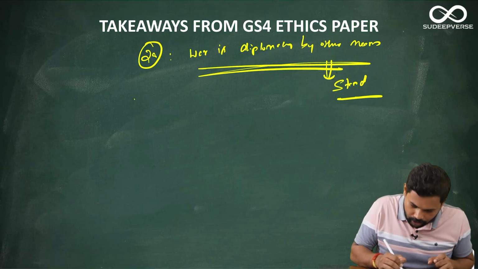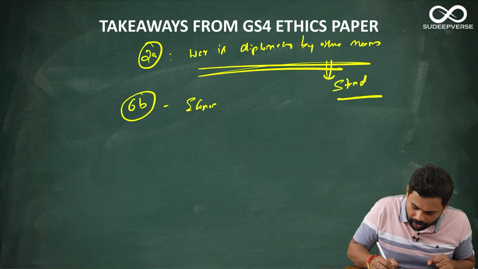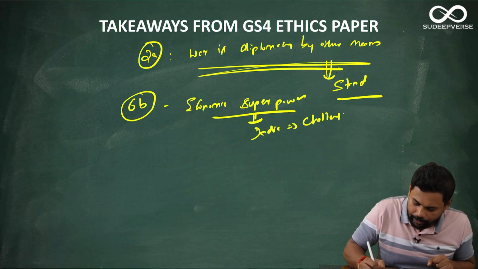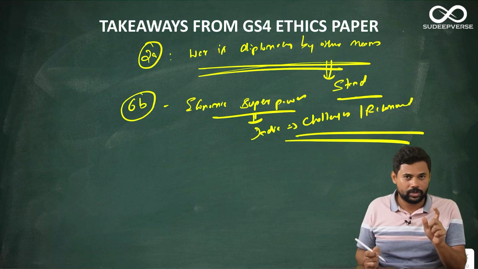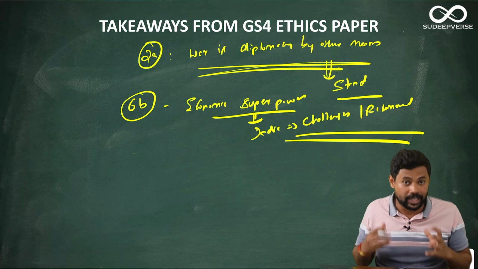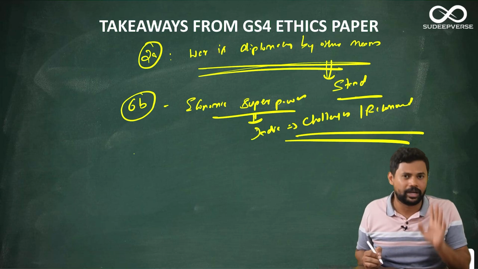The next difficult question that I felt is 6B. Here they have talked about India becoming an economic superpower, and here they have spoken about the challenges, what can be the challenges and what would you recommend. So here, though the question seems to be easy, to bring ethical vocabulary and write from an ethical perspective is a little challenging, and that is where I feel that this question was a little difficult.